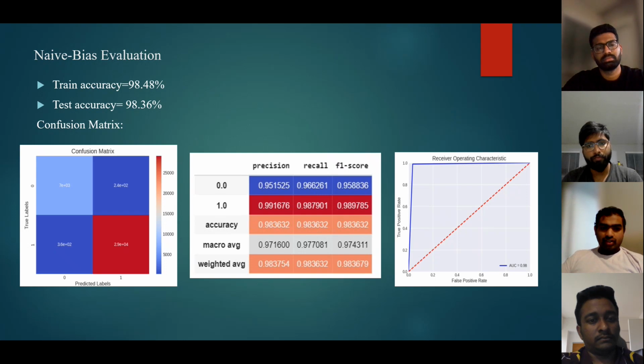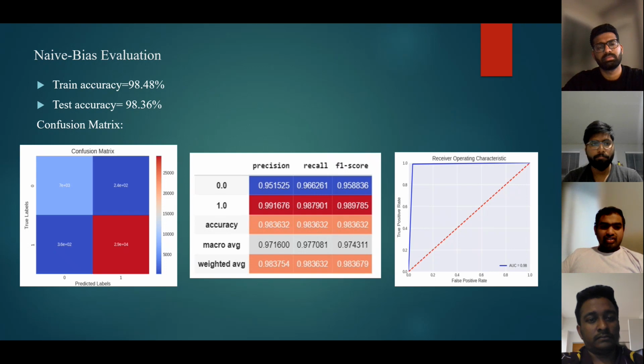In a binary classification problem, there are two possible classes, one positive and one negative. The positive is represented by 1 and the negative is represented by 0. A confusion matrix is a table that is used to evaluate the performance of the classification model by comparing predicted class labels and actual class labels of the test data.